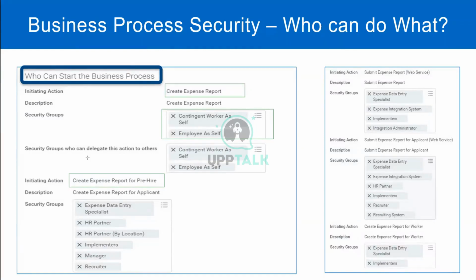Before the hiring process initiates, we create a pre-hire. And who is a pre-hire? It's a candidate that we are about to hire into the system. So who can create an expense report for a pre-hire?